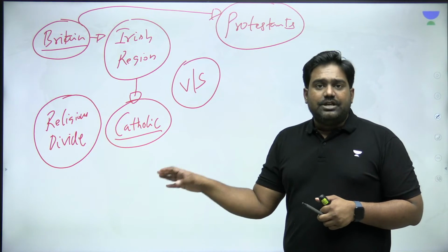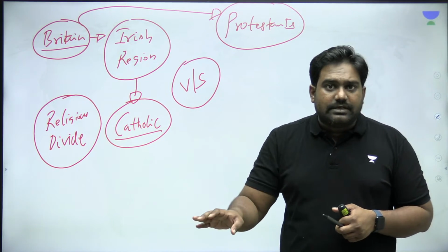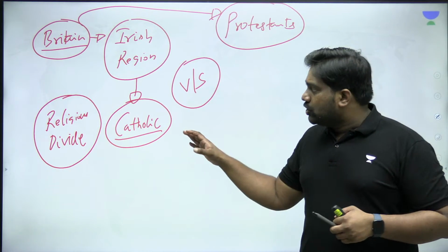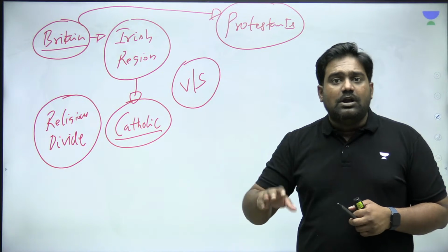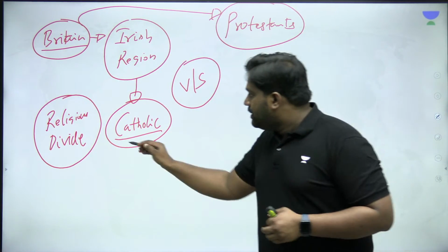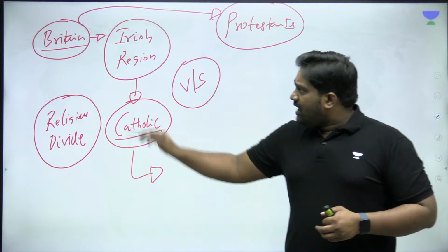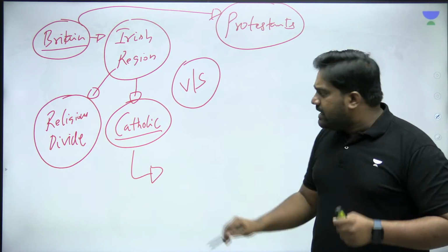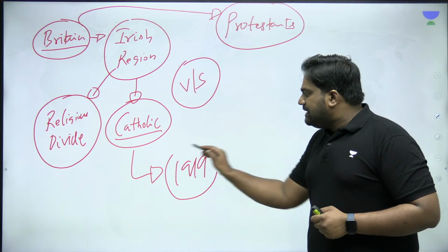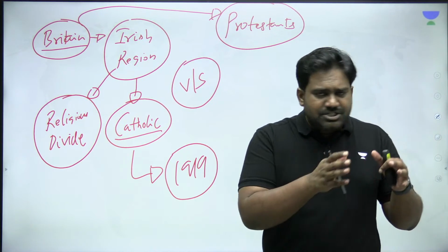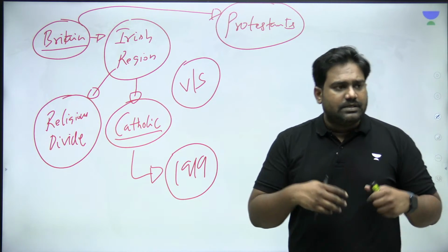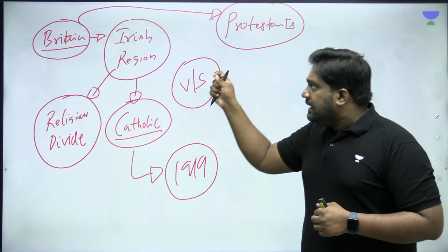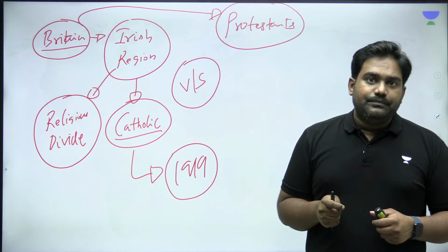So the Irish region has always been majority Catholic. The British region has always been majority Protestant. So this has always been a major political, geopolitical factor as well. The Irish people resented British control over their territory. In 1919, after the end of the First World War, Britain had just won the First World War with its group of allied powers. Immediately after the First World War, the Irish people began a rebellion.